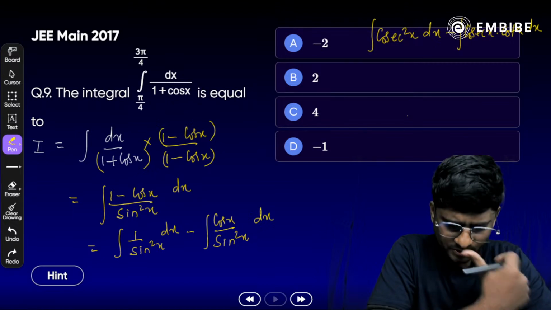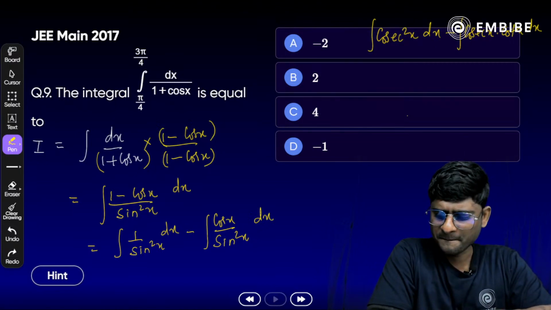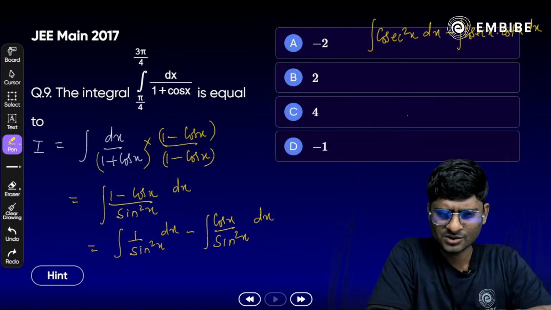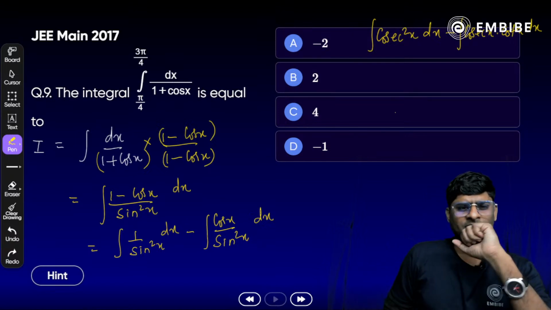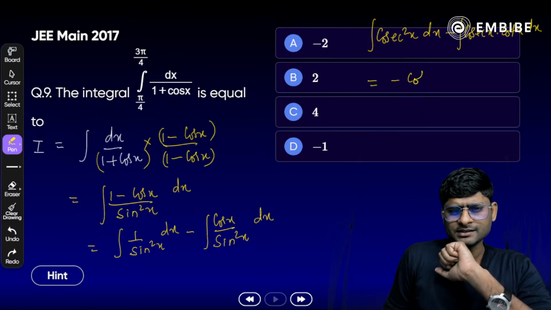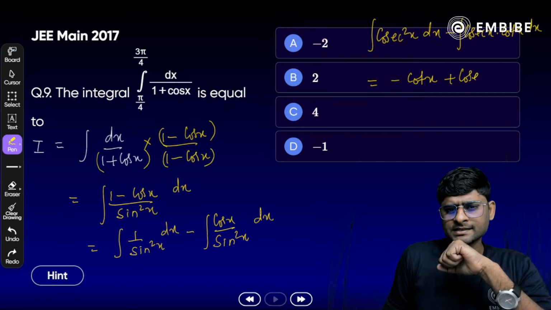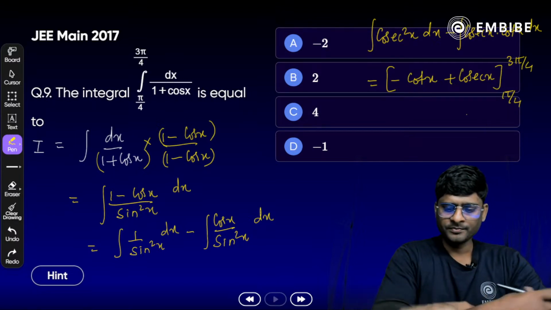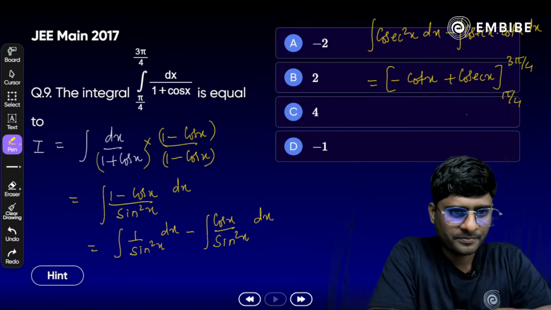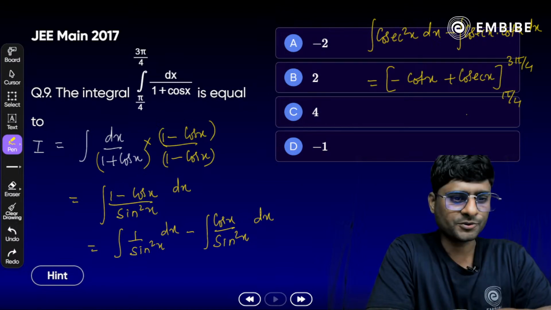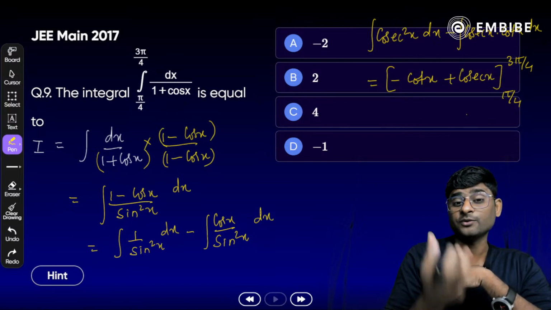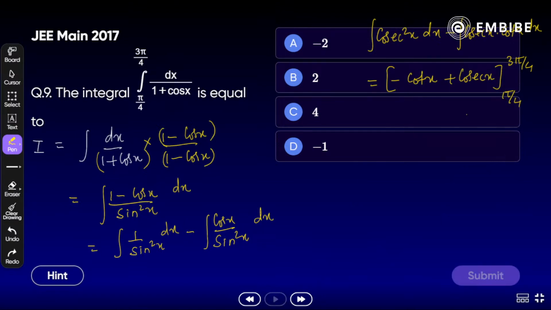Yes, so easy. Just integrate. And what will be the answer? Okay, Ashish says C, plus 4. All right. Minus 2. Any other? So what we get here? We get minus of cot x plus cosec x. And look at the limit, pi by 4 to 3 pi by 4. Just substitute the value here. Very mixed answers I am getting here. Plus 2 or minus 2 or plus 4. Yes, just substitute and find the value here. Very easy. अब आपको बस value रखना है, solve करना है. So easy and simple.